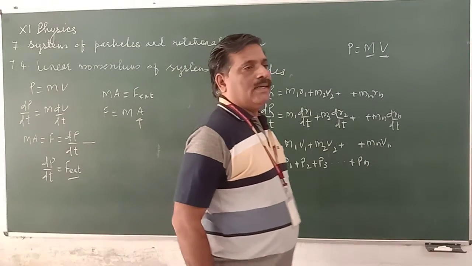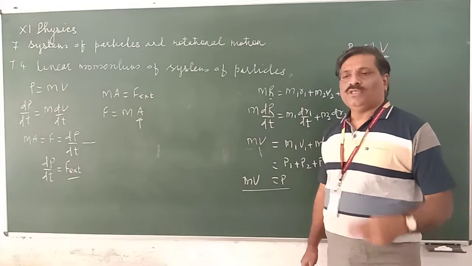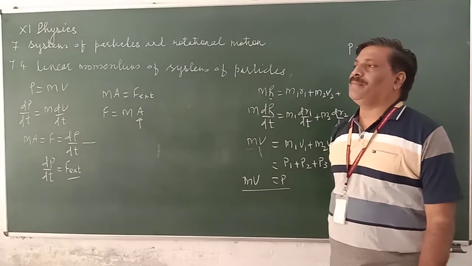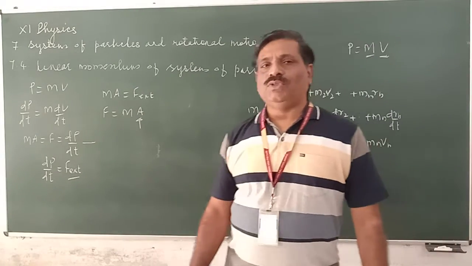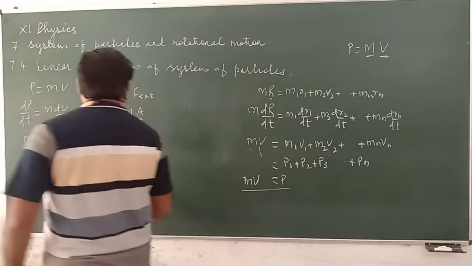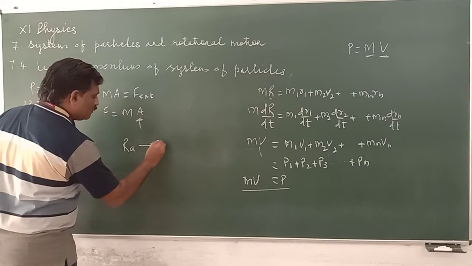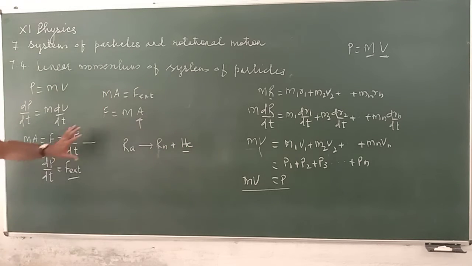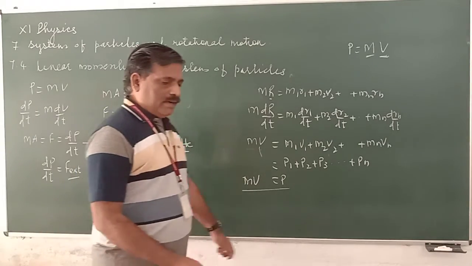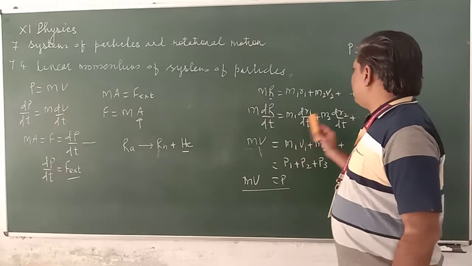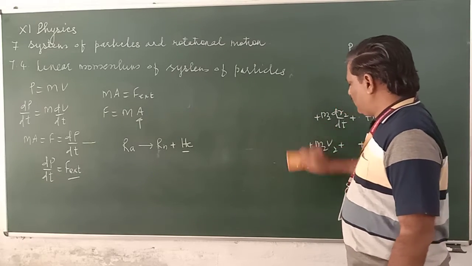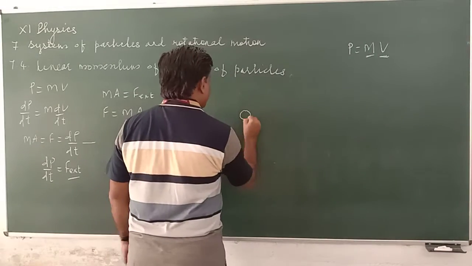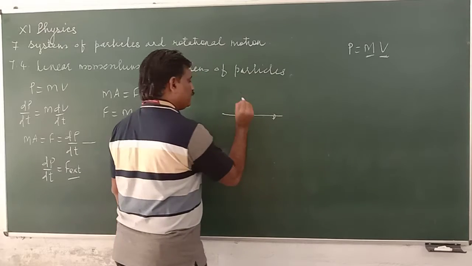Now again we are going to discuss two specific cases here. What happens in these two cases will make this concept clearer. Now in explosion, in nuclear reaction, radium is bifurcating into radon and an alpha particle. Whenever a nuclear reaction takes place, radium is disintegrated into radon and a helium particle. In this one, suppose that this radium is moving along a straight line. This is the radium.